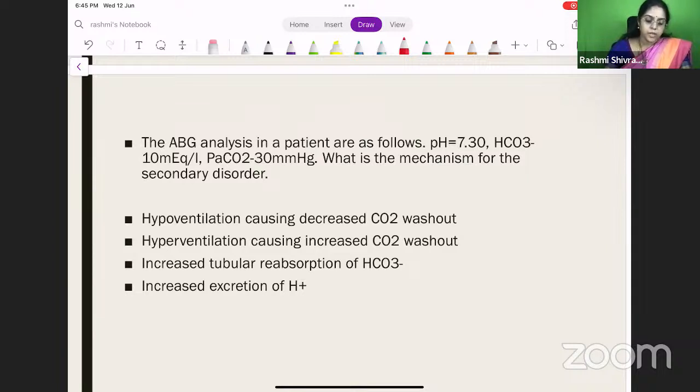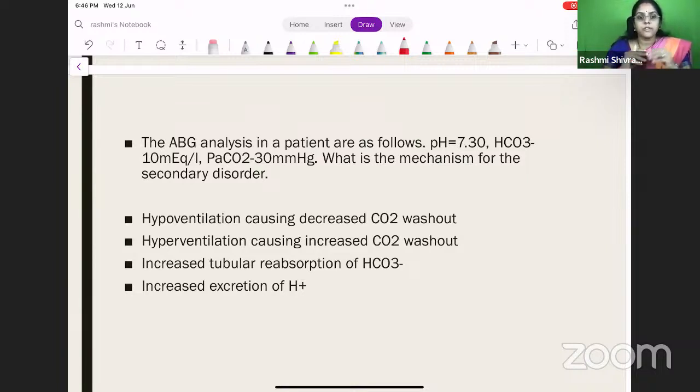The ABG analysis in a patient is as follows. The pH is 7.3, bicarb is 10, PCO2 is 30. What is the mechanism for the secondary disorder? We have taken a previous class entirely on ABG discussion, so I would like all of you to go back there if you have any doubts. You can also message me anytime, and I will be able to answer your doubts.